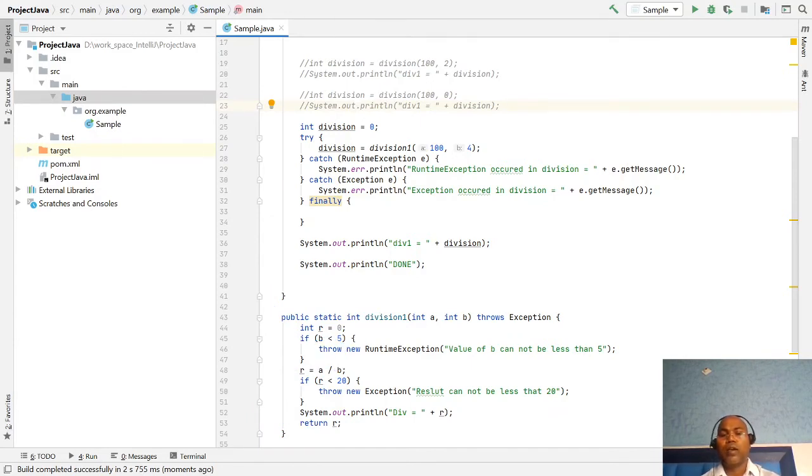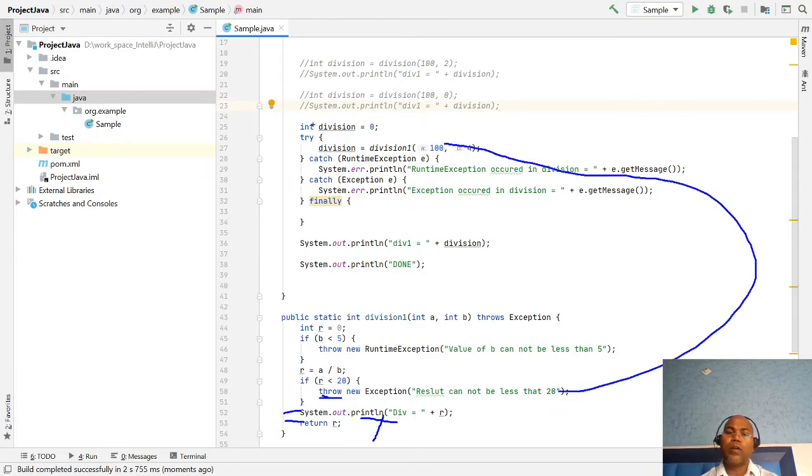Here I am using the throw keyword. That means the next set of statements I don't want to execute, but throw to the caller method. The caller method has options. They can handle the exception with a catch block or finally block, or they can propagate it again.